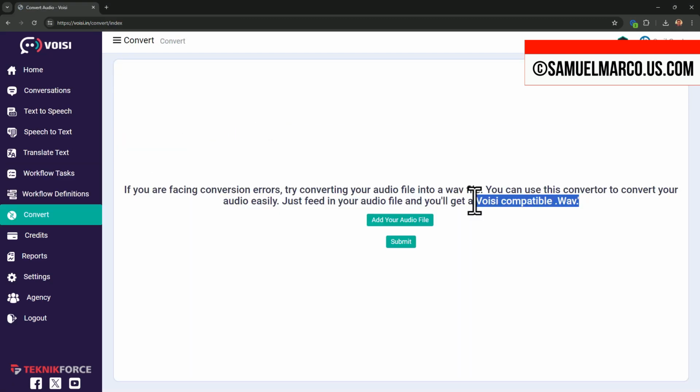Finally, you also have an audio converter tool to convert audio files to WAV format.